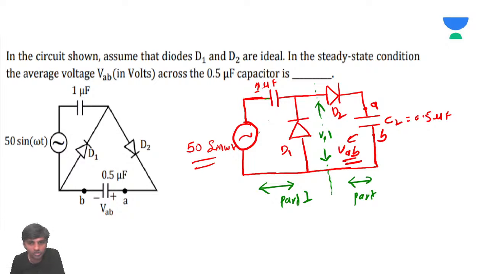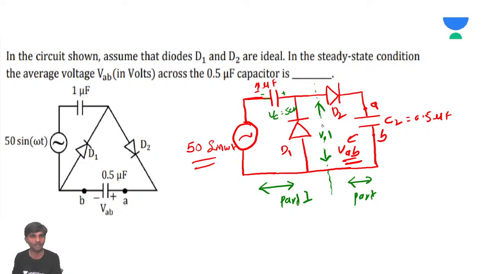What we discussed here is to always assume that the direction of the current is the direction that makes the diode turn on. The diode will be on during the negative half cycle, and the capacitor will charge up to the peak value of the input voltage. What is the peak value? This is VC, and VC is going to be 50 volts.